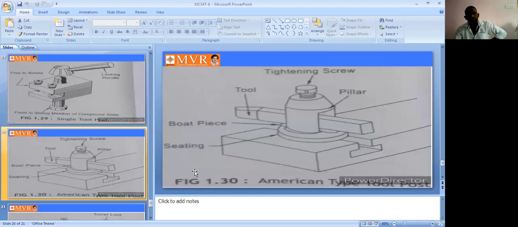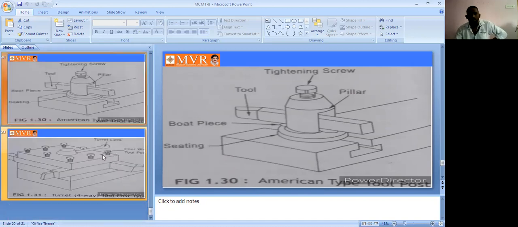This one is the American tool post. We have a tightening screw. When we fix the tool here, automatically we tighten this screw, and when we remove the tool, we loosen the screw. The top of the tight screw we can call the pillar. Here we have the seating, the tool seating. It is a board piece. So it is one of the American tool posts.